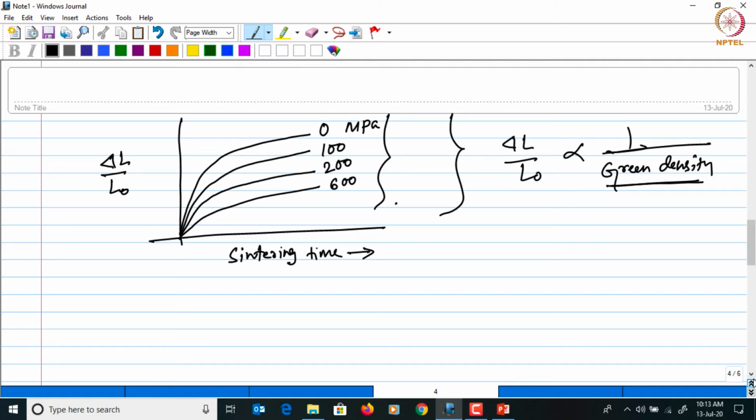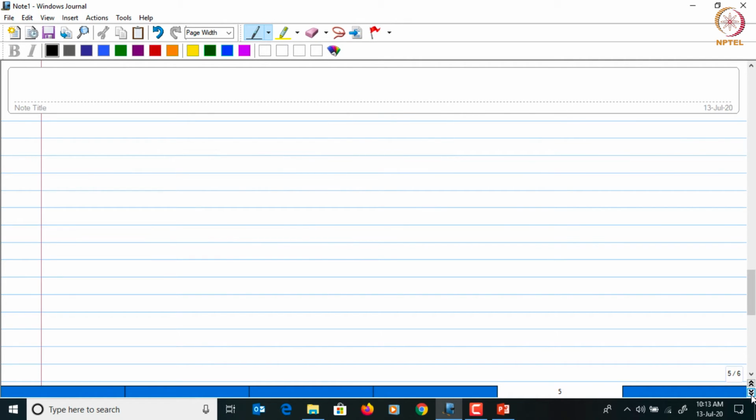Now, as I said, we have to also look at the compaction method, because every method will give rise to a different kind of packing of powders and may lead to a different green density. So let us compare two methods.